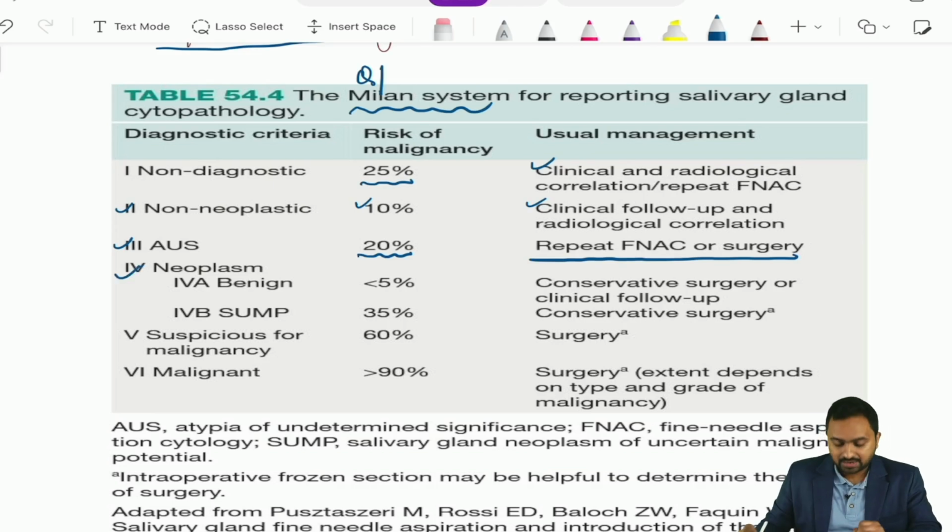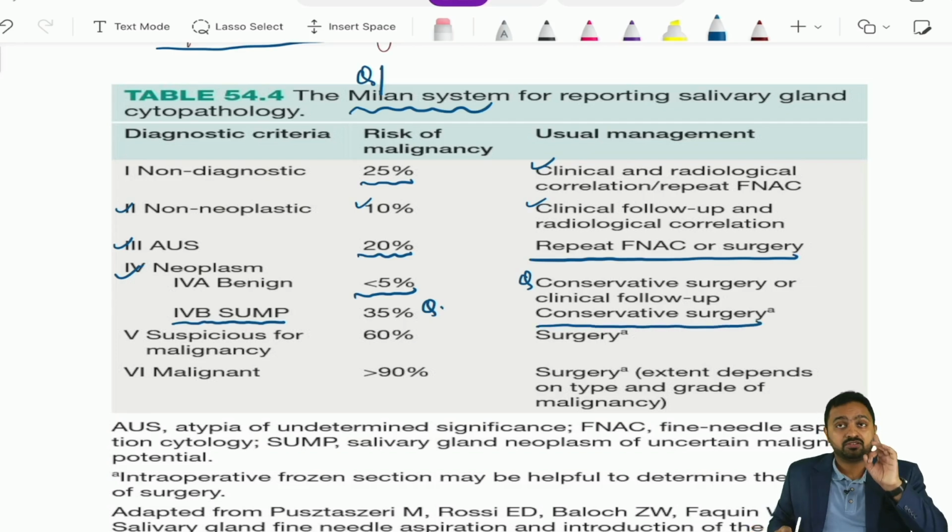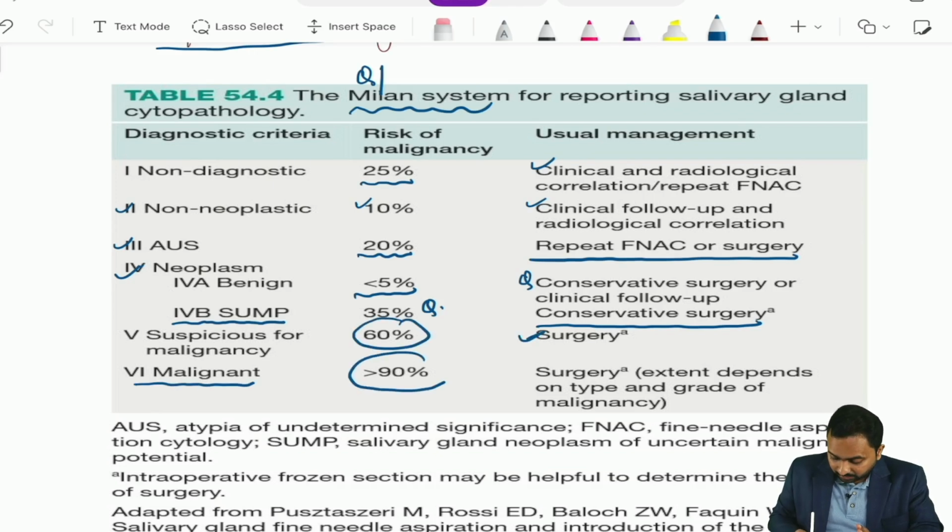Now, in case of category 4, 4A is benign neoplasm, with a risk of malignancy less than 5%. You need to go for a conservative surgery or clinical follow-up. And in case of 4B, which is SUMP, that is salivary gland neoplasm of uncertain malignant potential, having a risk of 35%, you need to go for conservative surgery. Now, if it is suspicious of malignancy, that is a risk of 60%, you go for surgery, and if it is malignant, having a risk of malignancy more than 90%, then you again plan for surgery.